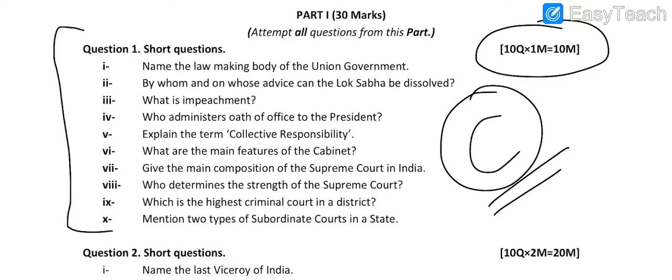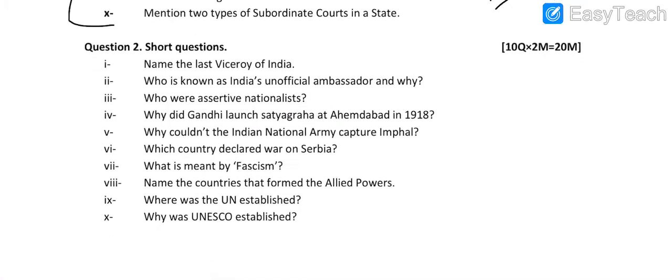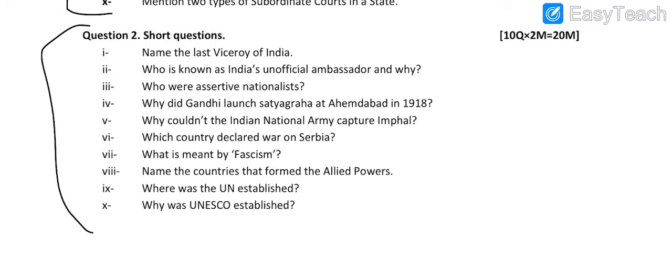The main purpose of giving you these questions and answers is that when you are preparing for your board examination, you should know what type of questions will be asked, what the criteria of asking are, and how you should give the answers. So these are the 10 short questions from Civics. After that, coming to History, these are the questions, 10 questions of 2 marks.